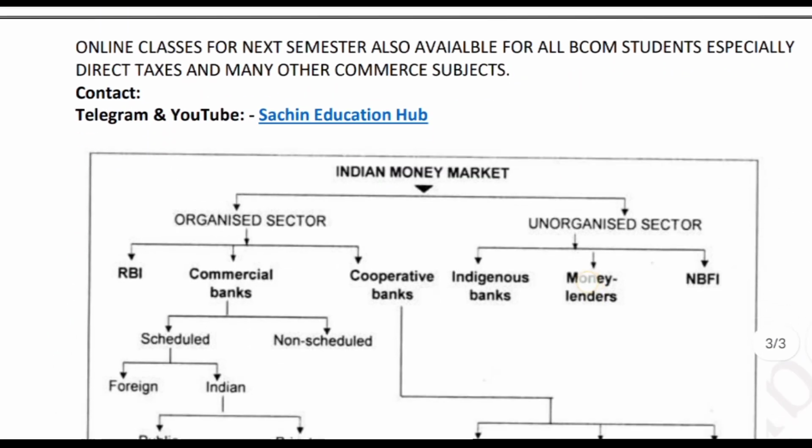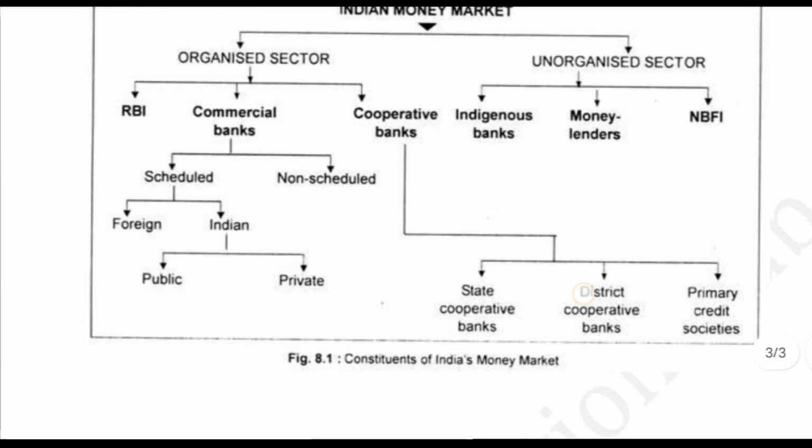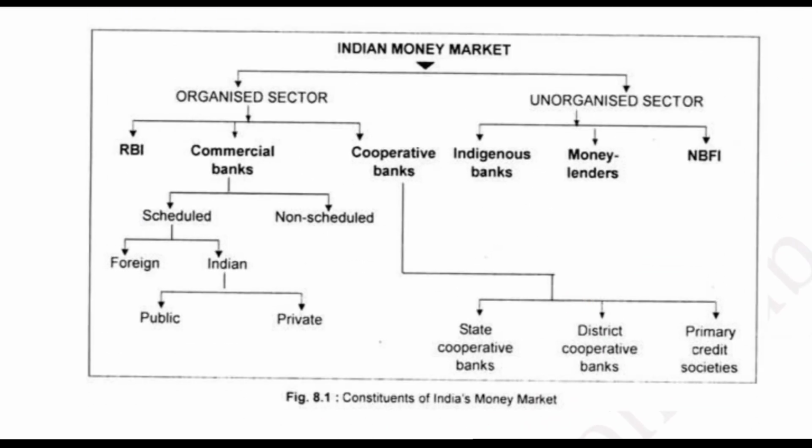Another main question is, what is the constitution and structure of the money market? I already told you that there are two parts, organized and unorganized. If we consider the organized, these are very simple things you know very well: RBI, commercial banks, and cooperative banks. We all know about the RBI, the Central Bank of India.